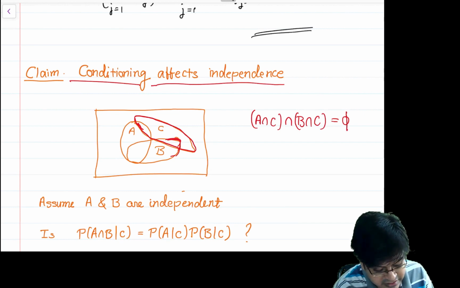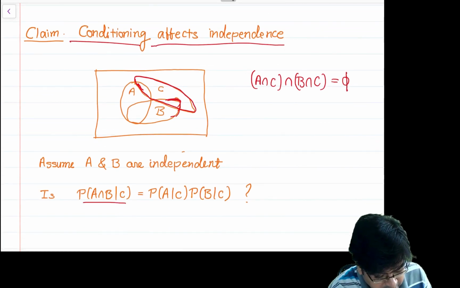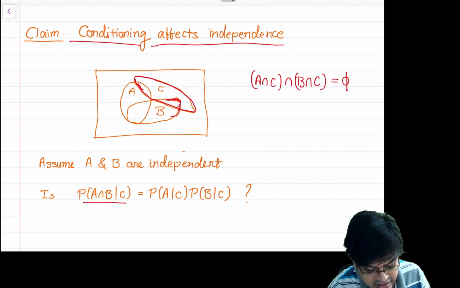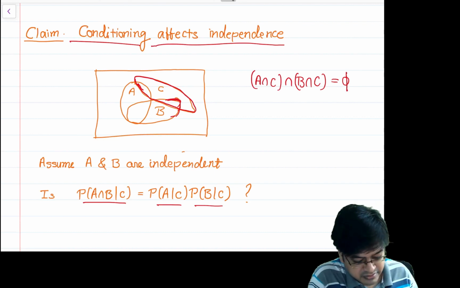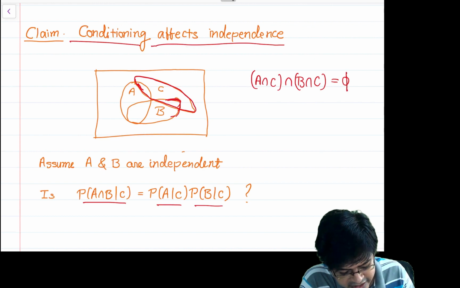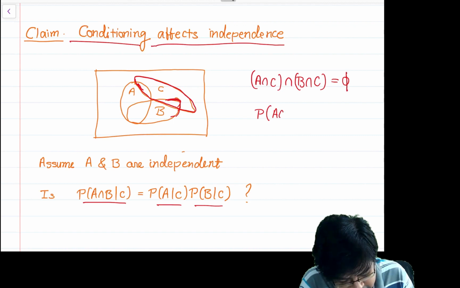Now the question is: is the probability of A intersection B given C the same as the probability of A given C times the probability of B given C? The answer is no, because A and B are disjoint events within C. So A intersection B intersection C is the empty set, so this probability is 0.